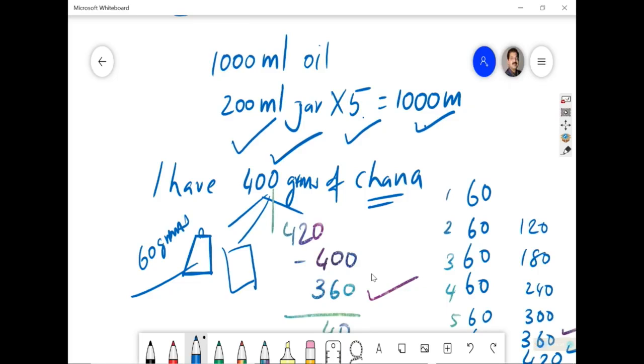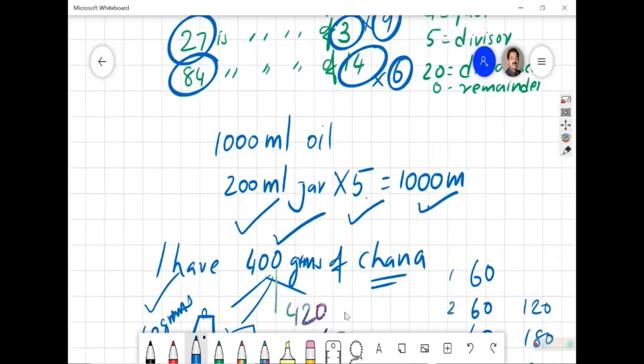For example, we found that 400 is not a multiple of 60 because 6 6s are 36, 360 it is okay, but 400 is not a multiple of 60. Okay, that was about understanding of multiple.